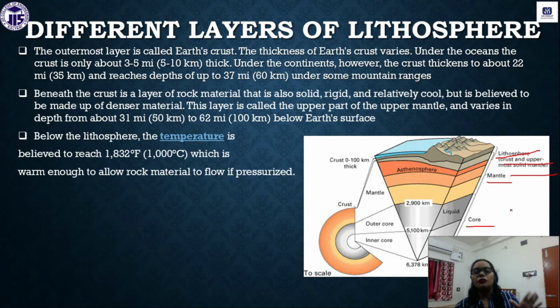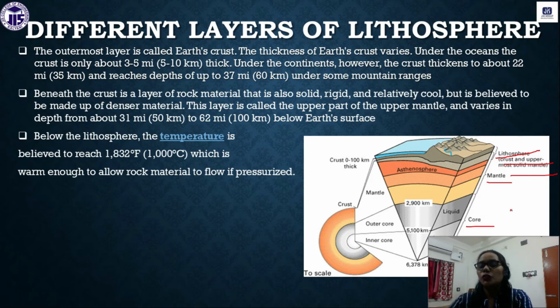So first we have the crust, the uppermost layer. Next we have the mantle, where we can get all types of minerals, and after that at the center of the earth is the core.